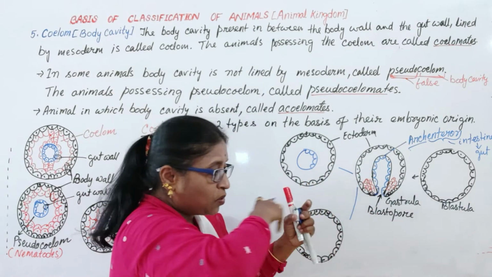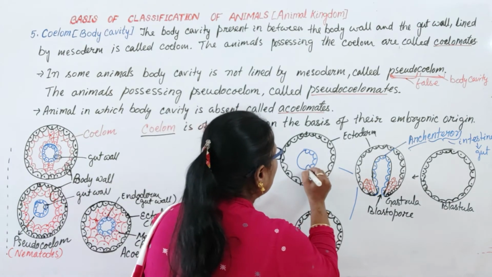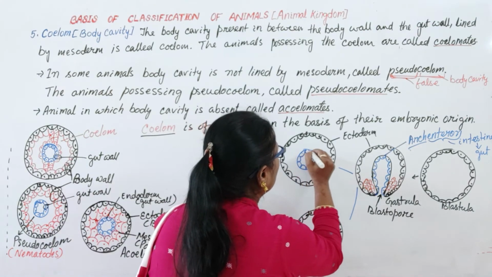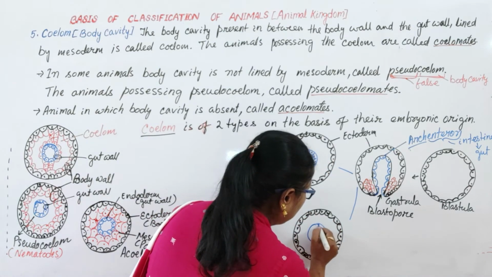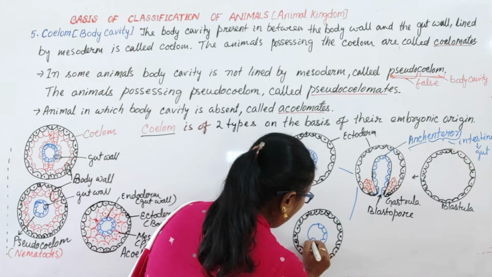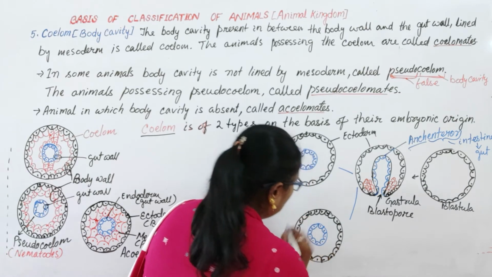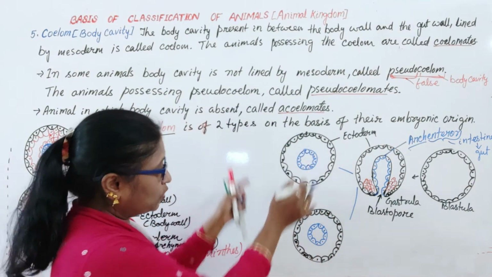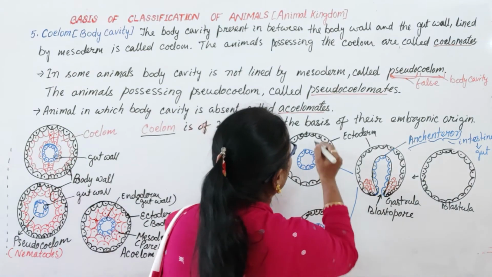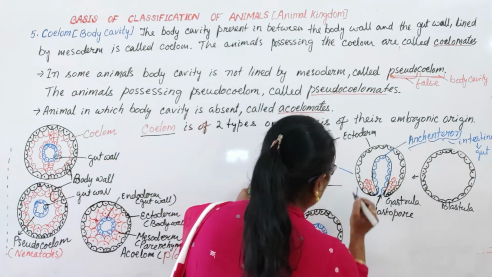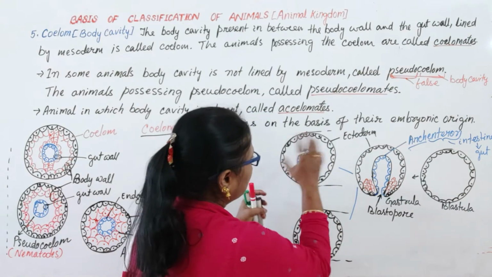When it is folded, like a cup within a cup, you can imagine, the inner one is split from the outer one. This inner cup-like hollow structure is split from the outer layer, and now these are different. And you can imagine, along with this, the elongation also occurs.